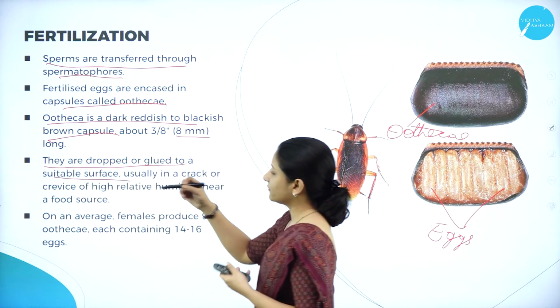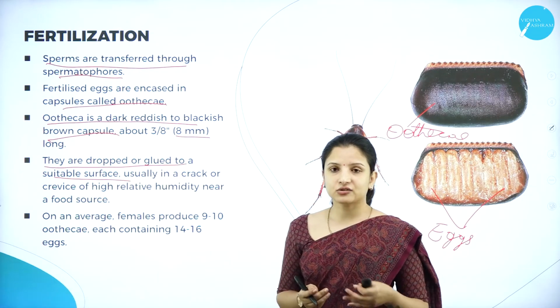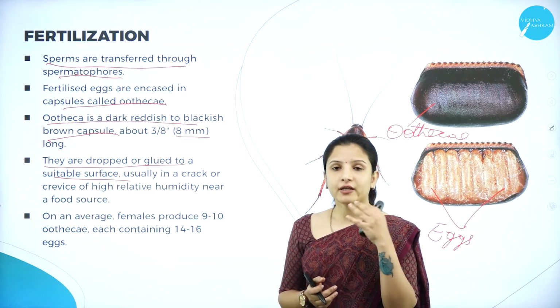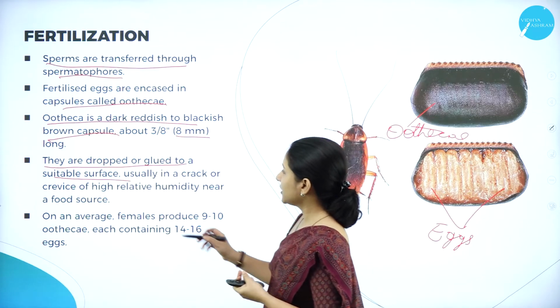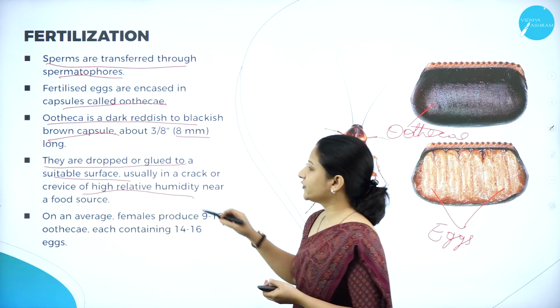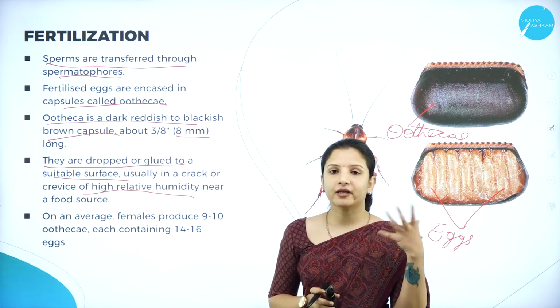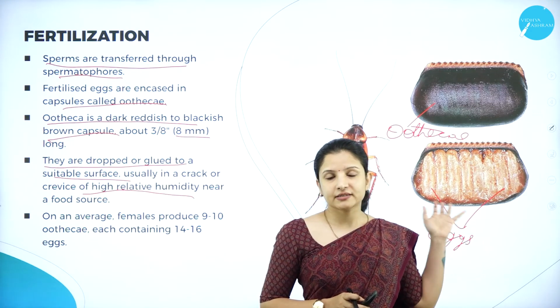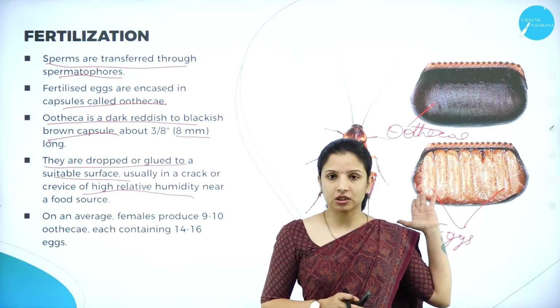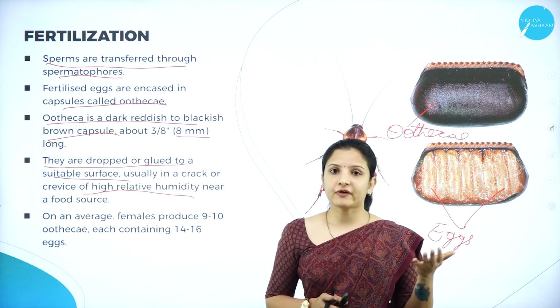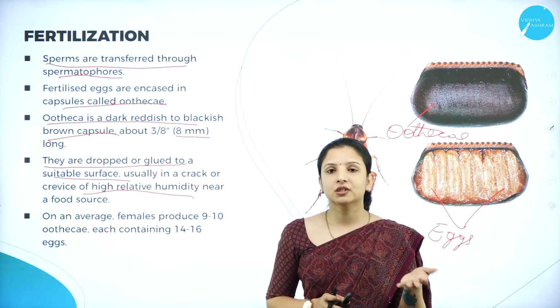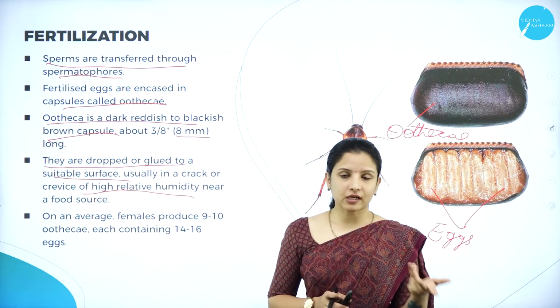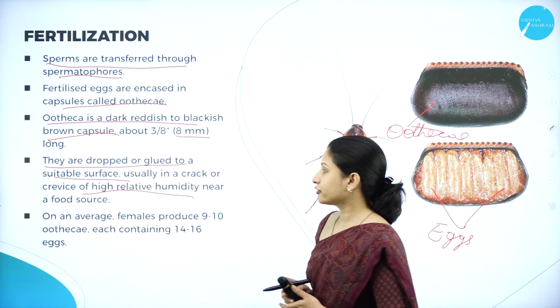Usually they are dropped in cracks or any surfaces or holes anywhere in the house, especially where the relative humidity is very high, and wherever there is a food source. Therefore, we mostly find them inside book cupboards, kitchen shelves and so on. We find them there because books, clothes, and kitchen stuff are food for the cockroach, right?